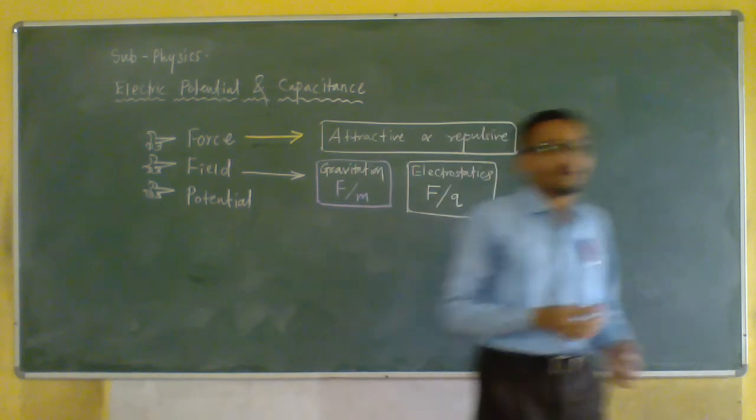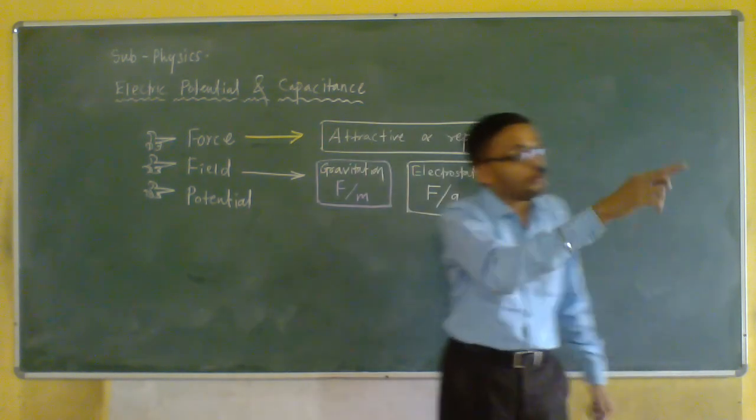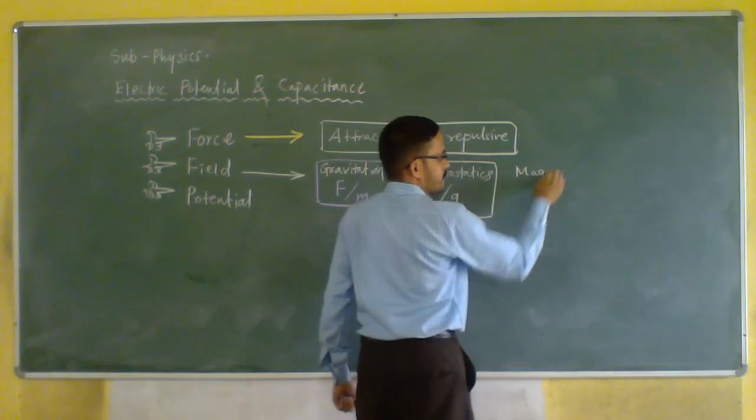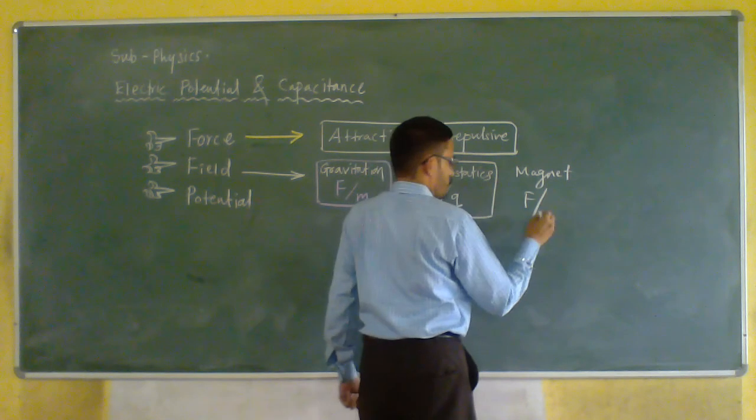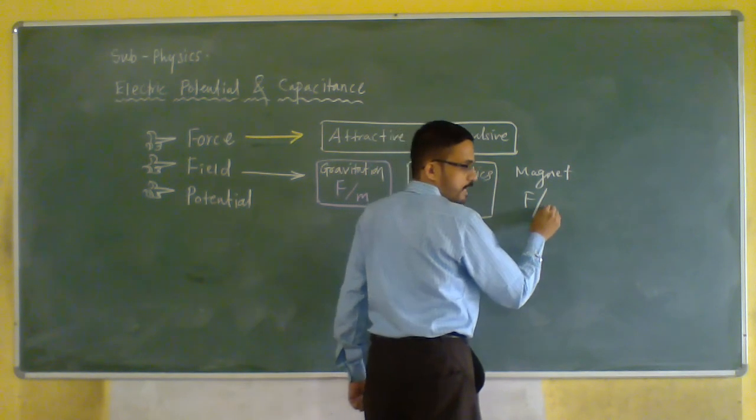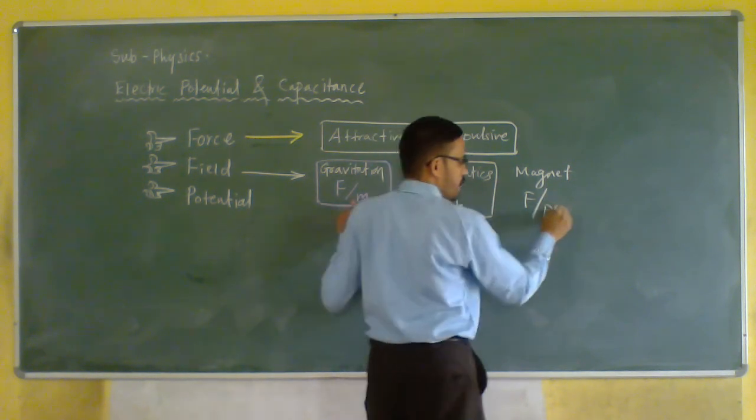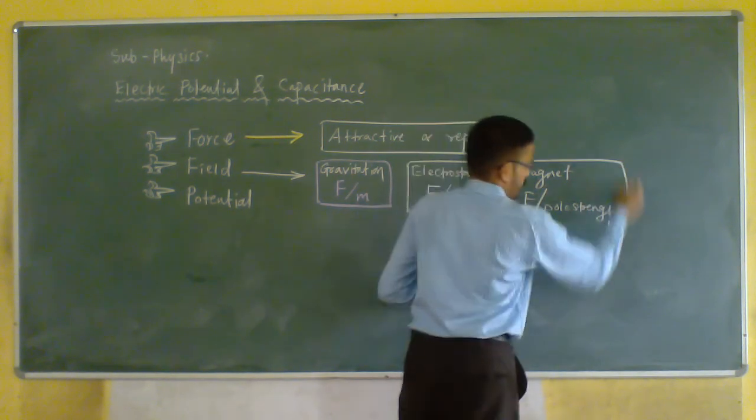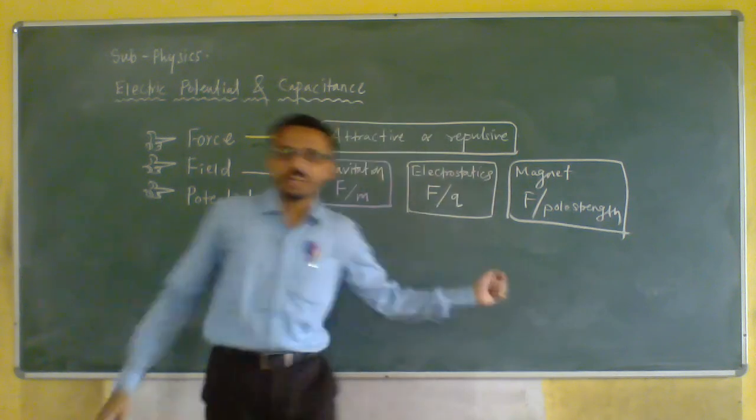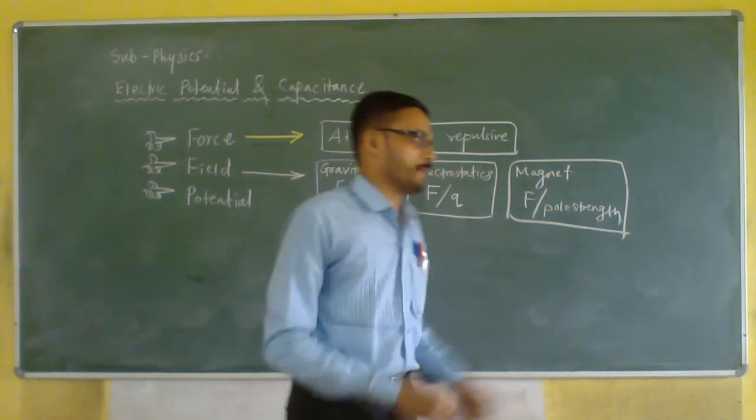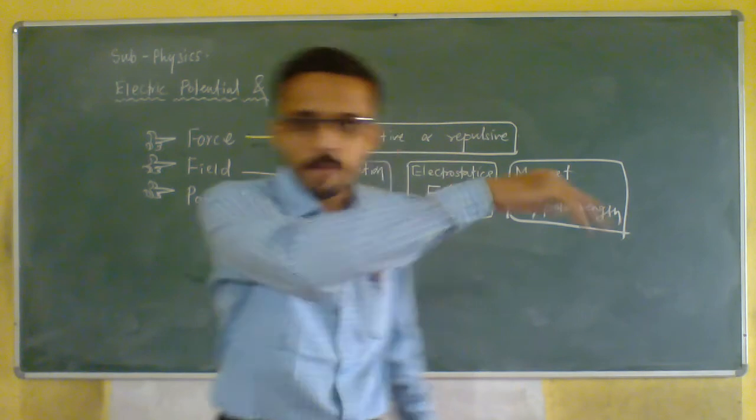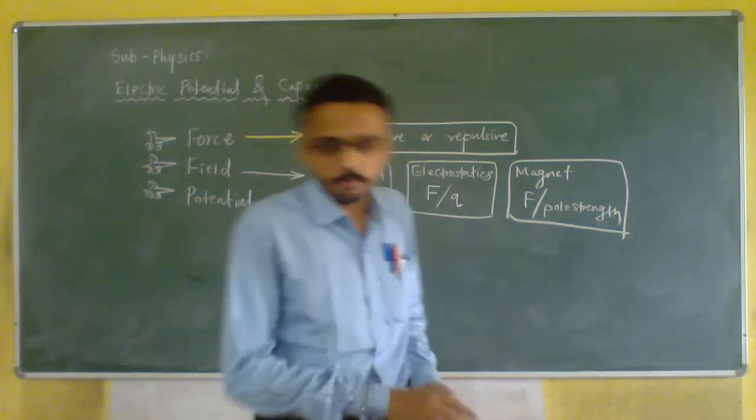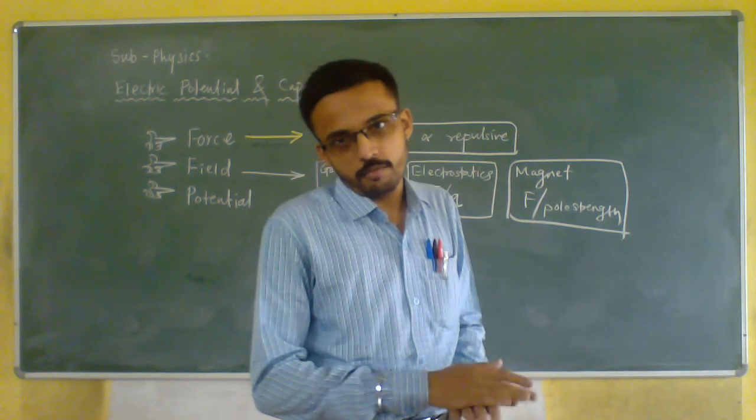And lastly, what will be there? Force per unit pole strength. So lastly, magnetics. For magnet, it will be force per unit pole strength. So this is different. I will write over here pole strength. Otherwise, we will consider it to be mass only. That's why. Have you understood this? Everybody? Is there any problem? Doubt? If you have a doubt, you may go back and see the video. And if the problem still persists, you may ask me on my personal WhatsApp number.